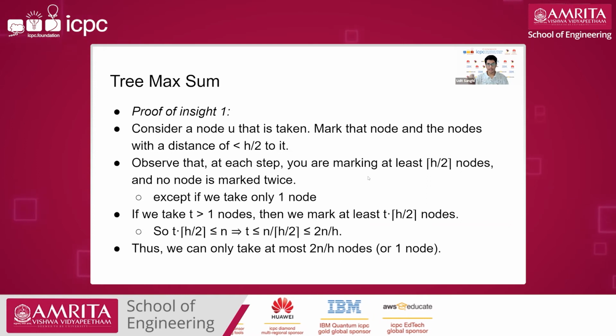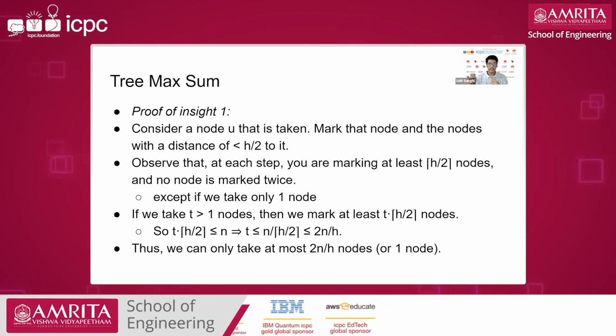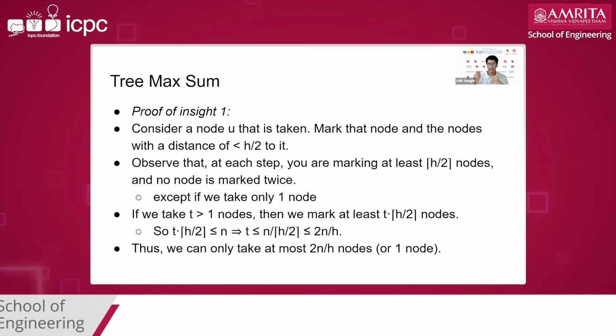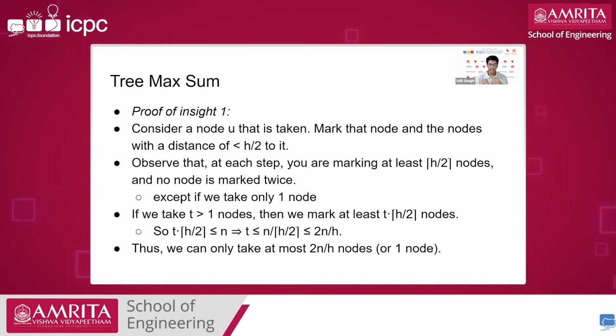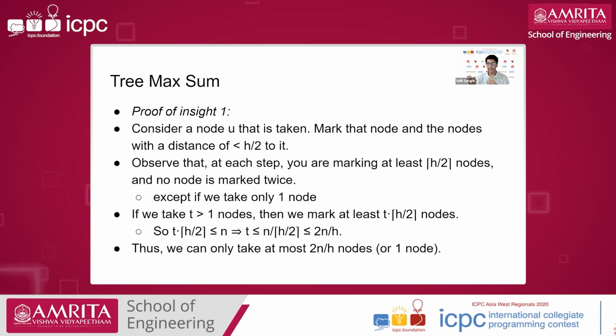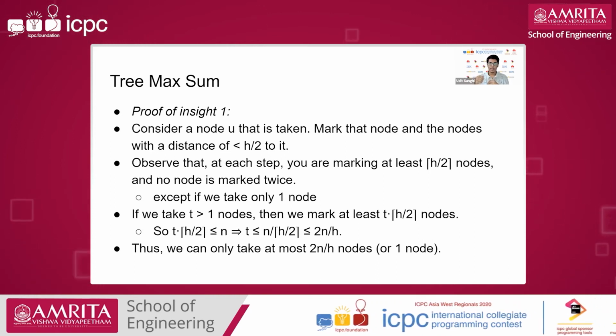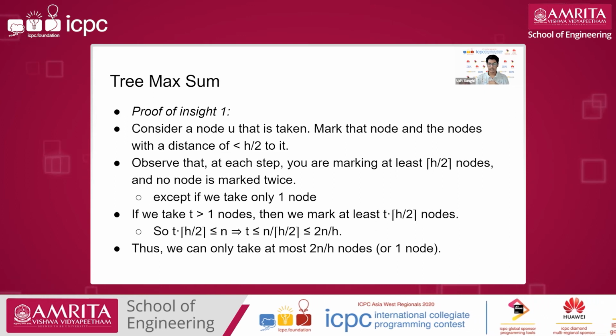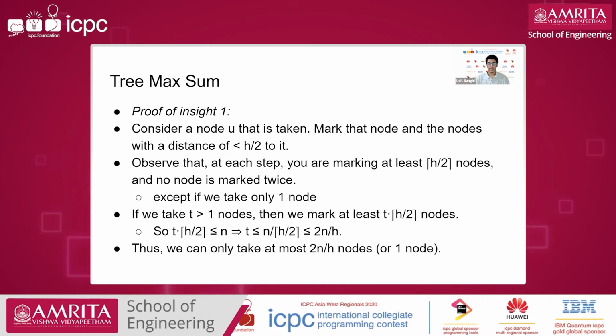The proof of the first observation is that consider any node we are taking and mark all the nodes which are at a distance strictly less than h by 2 from it. So you can observe that no node will be marked twice, and at each step we'll be marking at least h by 2 nodes.